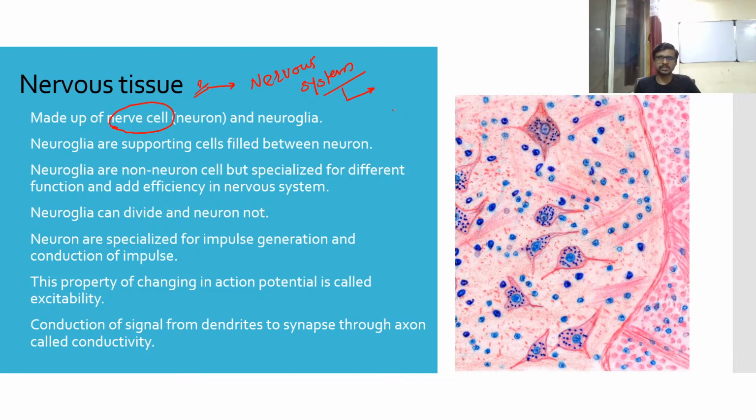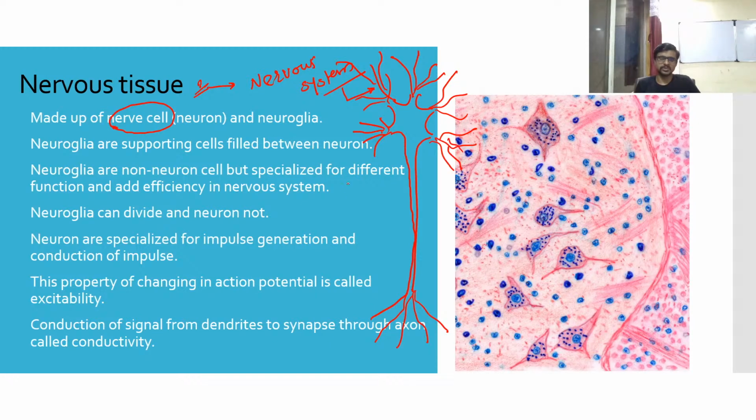We know that the design of a neuron looks like this. This type of cell we already studied in ninth class, 10th class. I think it is also present in 7 and 8 class. So this type of structure is there. This is your neuron or nerve cell. Do not confuse it with other cells. It is a nerve cell. There is a single nucleus in the middle of the cell.